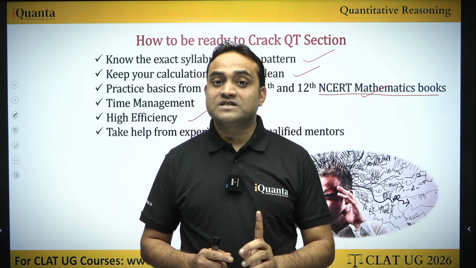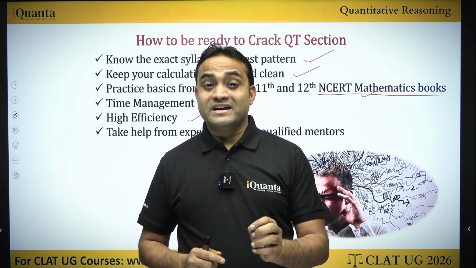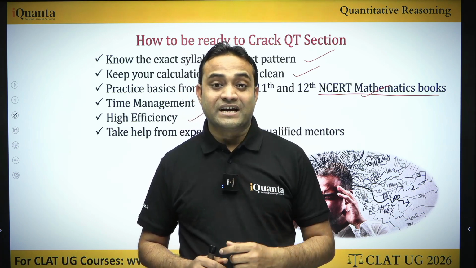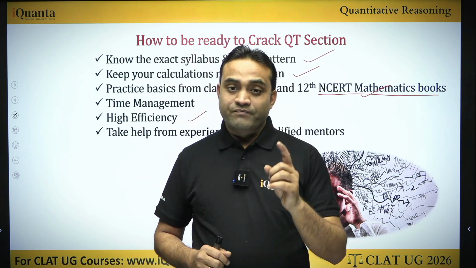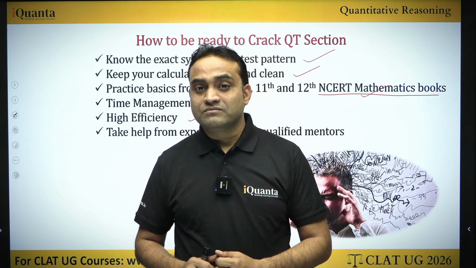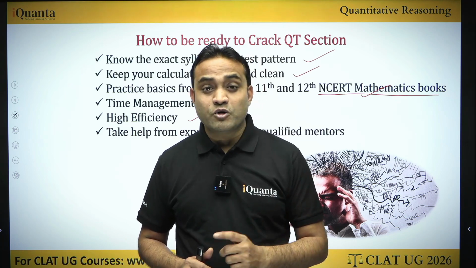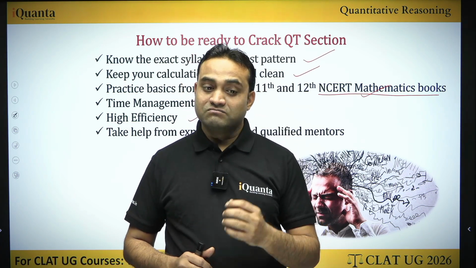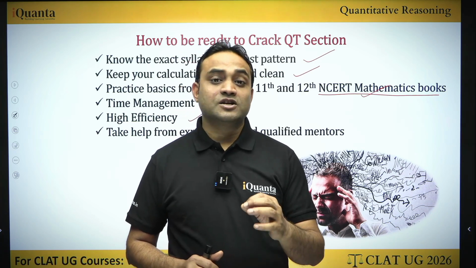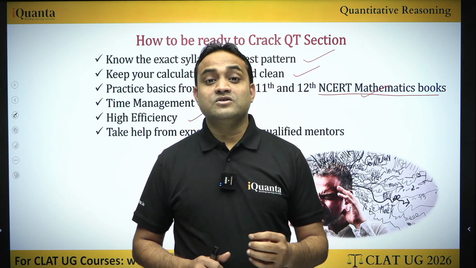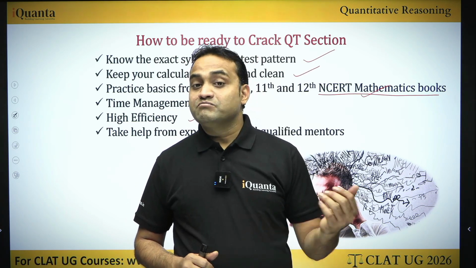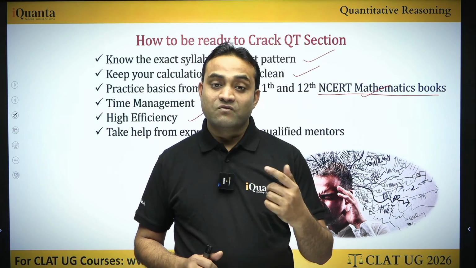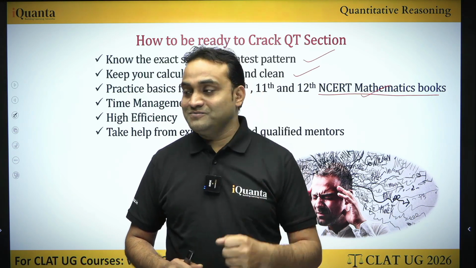So high efficiency is important. There is a negative marking of minus 0.25. So if you get an answer wrong, you are not just getting minus 0.25. You are ultimately losing 1.25 marks: the one positive mark that you could have gotten when your answer was correct, and minus 0.25 marks when your answer is wrong.